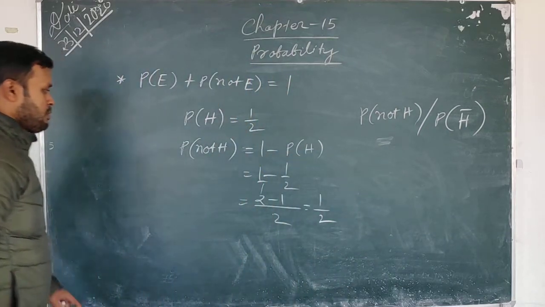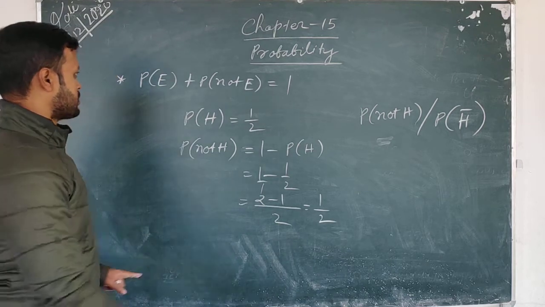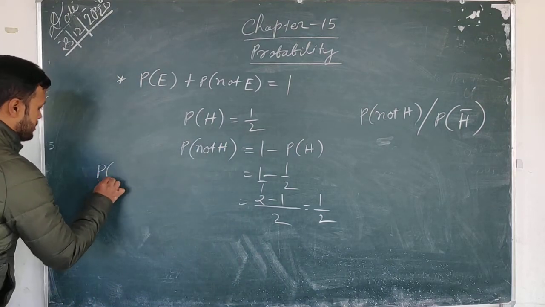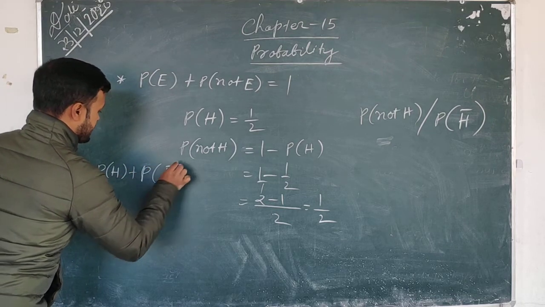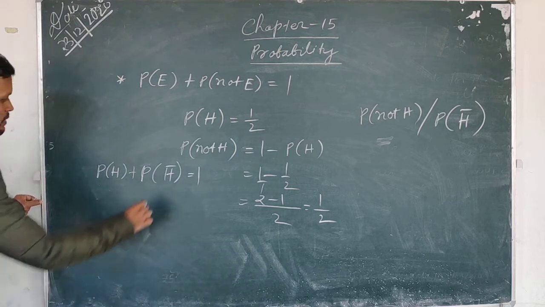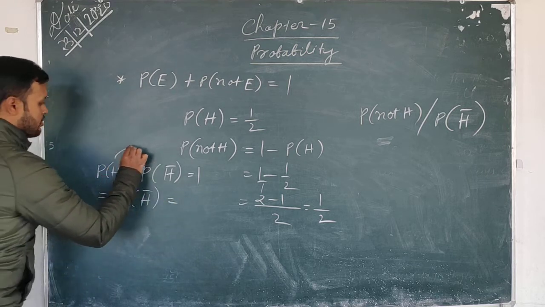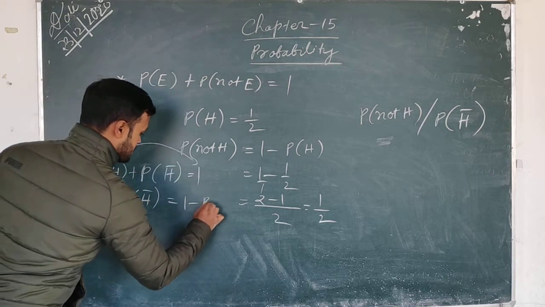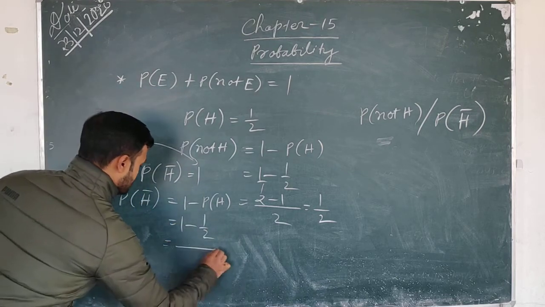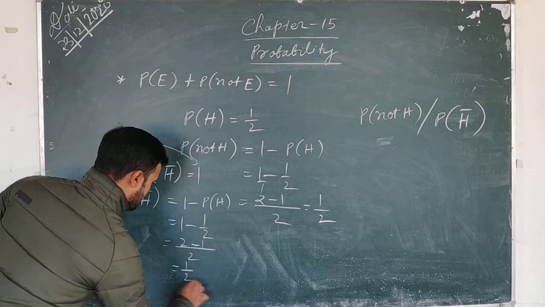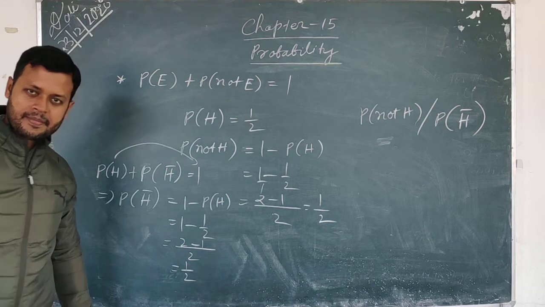If the probability of getting head is 1 by 2, what is the probability that we will not get head? So see here students, probability of getting head plus probability of not getting head is equal to 1. So if I want to find the probability of not getting head, I will take probability of getting head to the right side. So 1 minus P(H), so 1 minus 1 by 2. This way I found it out. Okay.